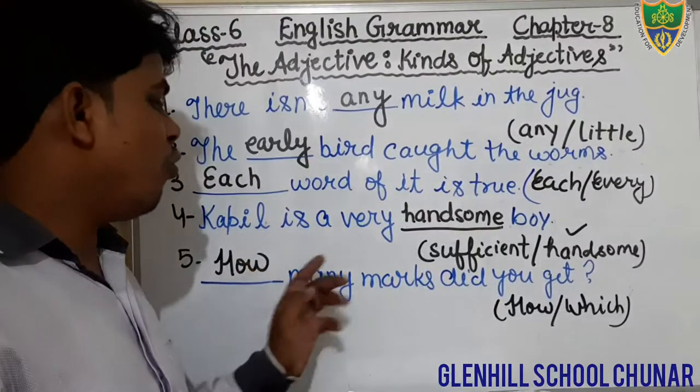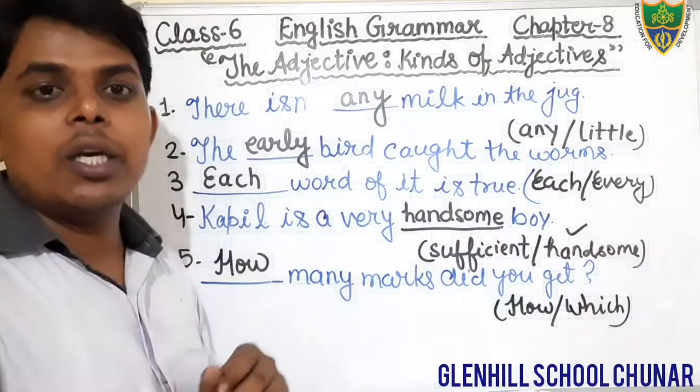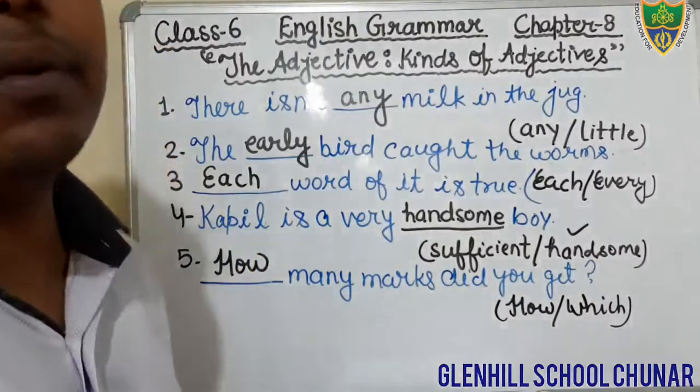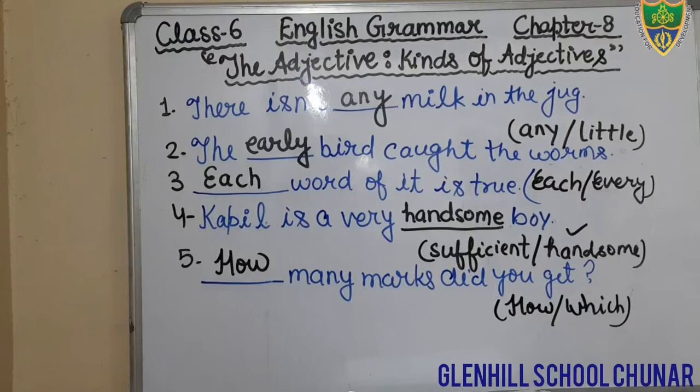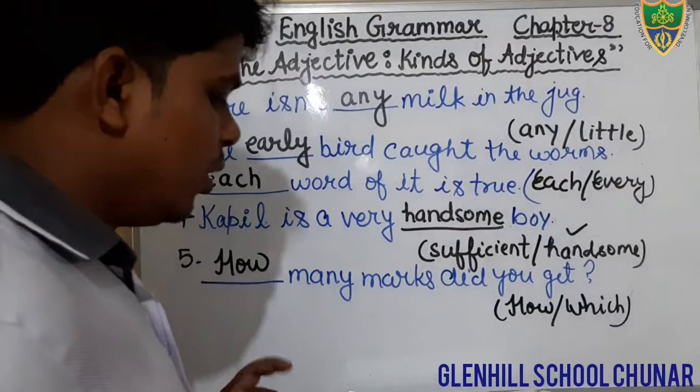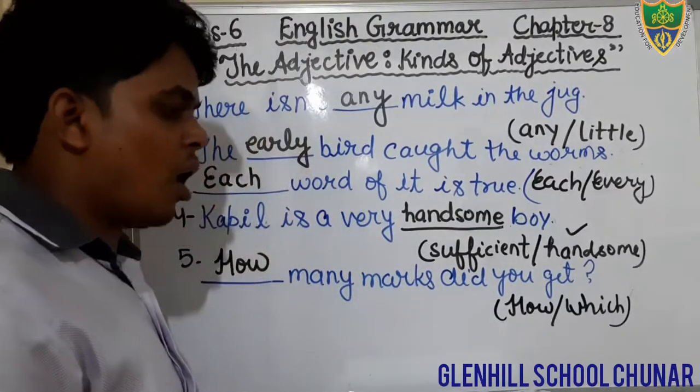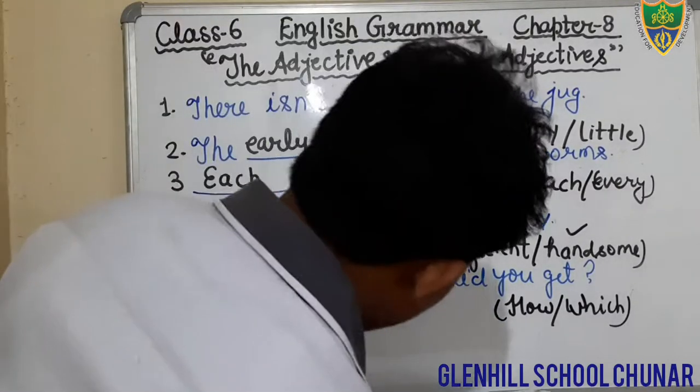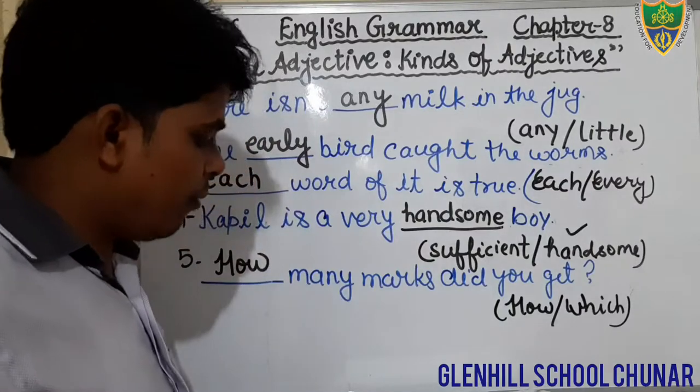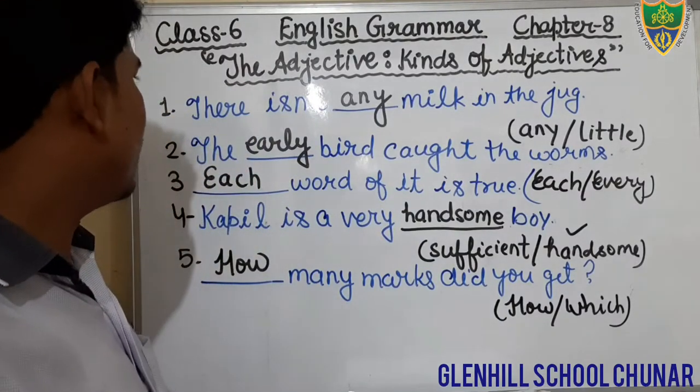Just see. How many marks did you get? In question number 5, we will fill the word how. Okay? Just fill, students. How. How many marks did you get? We will fill the adjective how in the given blank. Okay, students, I hope that you all have understood. Come to the next question.